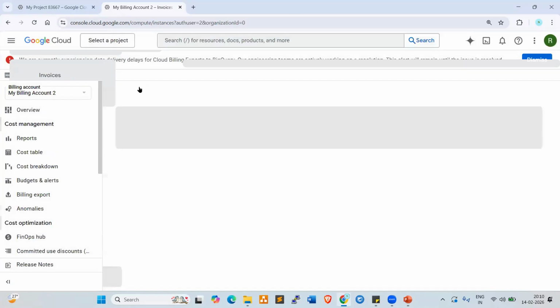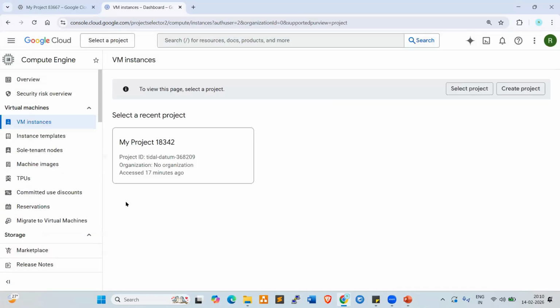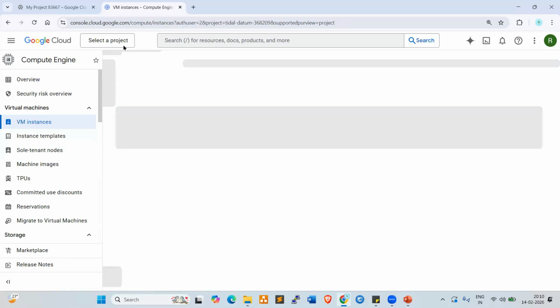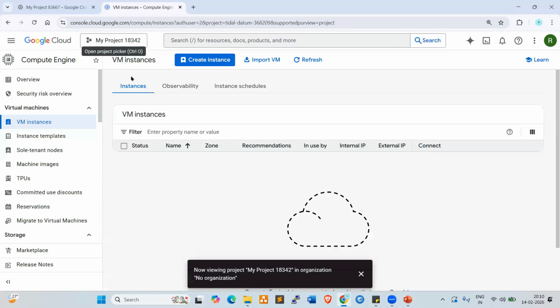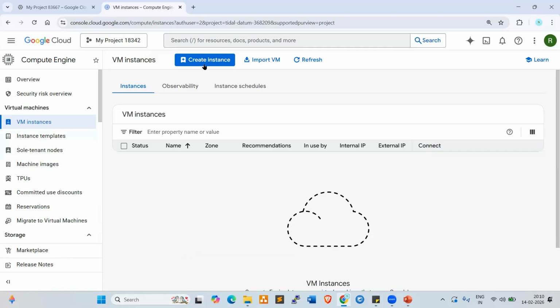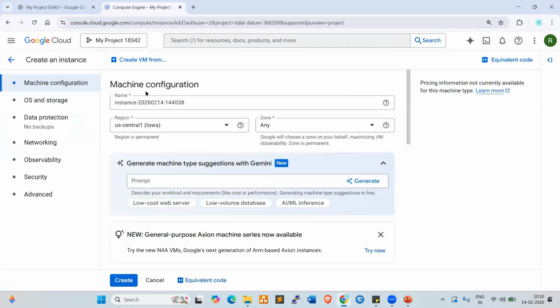So now it is showing something like project. This is my project. I selected the project. Now click on create instance. Click on this. Now look at here, everyone. Look at my screen. Now machine configuration.